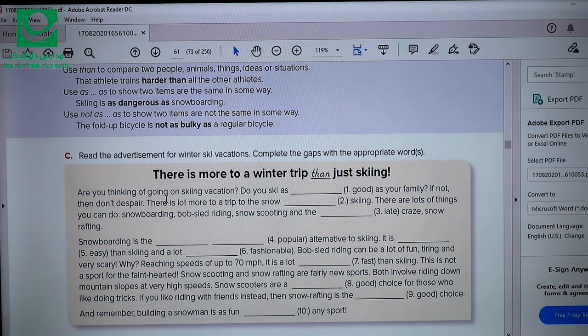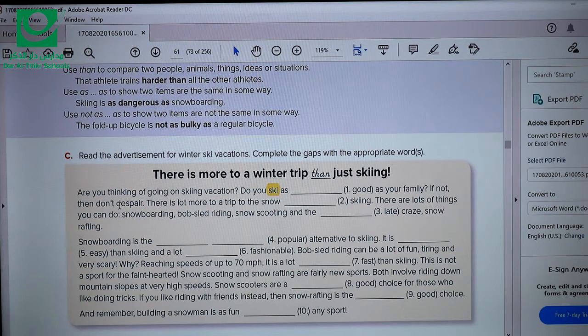Are you thinking of going on a skiing vacation? Do you ski as good as your family? So are you going to say, do you ski as good as your family, or do we have to change good? Well, actually in this sentence you are describing ski. How do you ski? So you need to use an adverb, not an adjective. So do you ski as well as your family? Because the adverb of good is well.